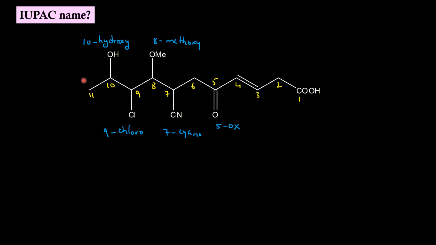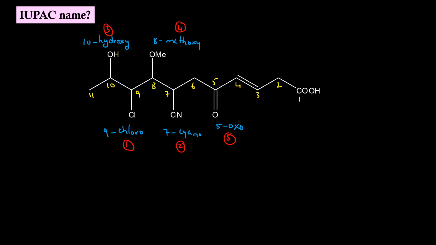Now we have to arrange these prefixes in alphabetical order. First comes C. Between 9-chloro and 7-cyano, we should take the second letter and compare. 9-chloro wins over 7-cyano. So 9-chloro comes first, then 7-cyano, then 10-hydroxy. Between 8-methoxy and 5-oxo, 8-methoxy comes first, so fourth. 5-oxo, fifth one.